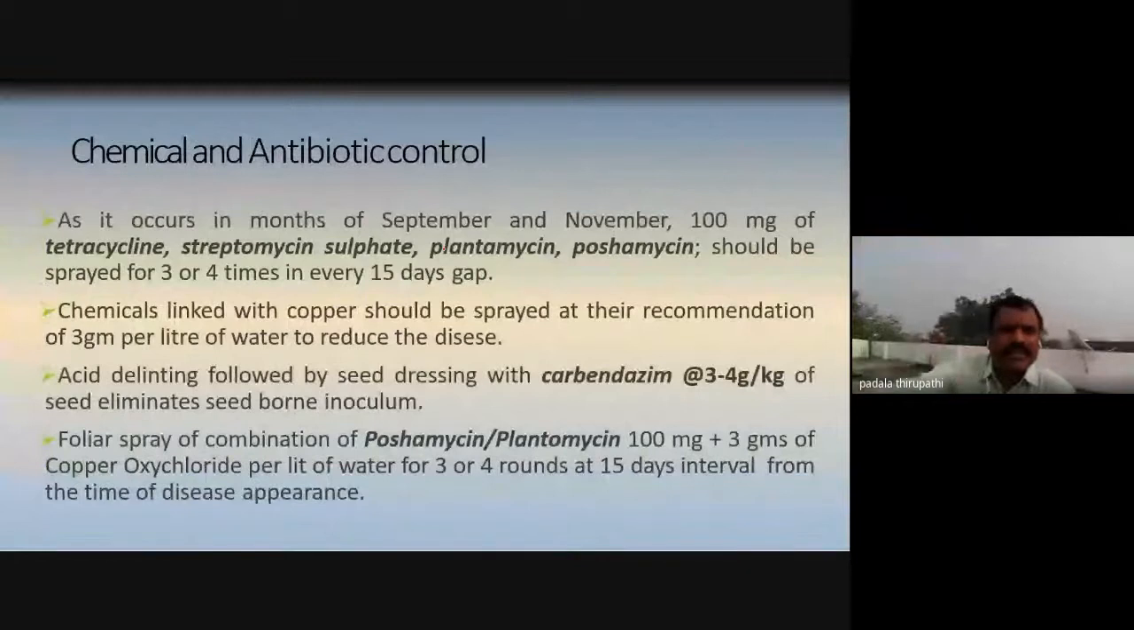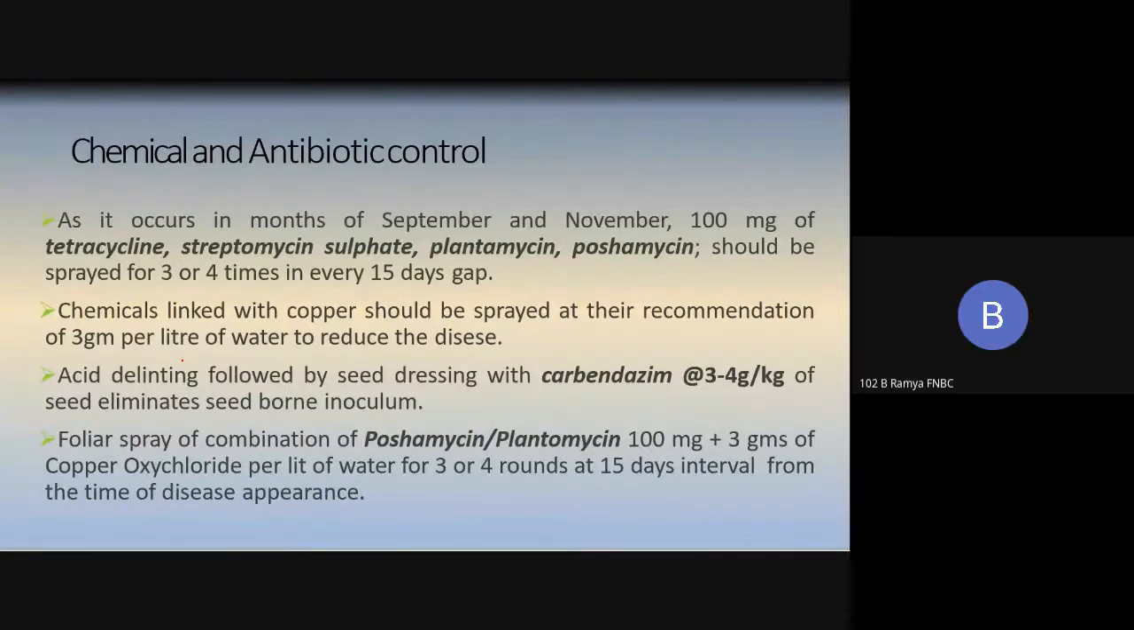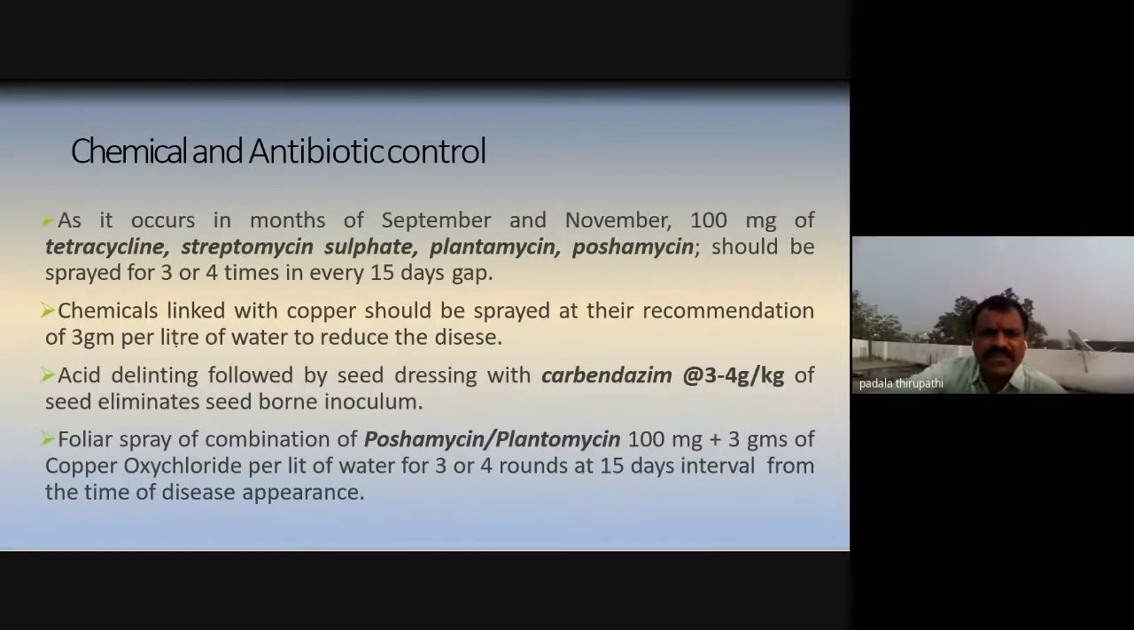Then the chemical and antibiotic control. As it occurs in the months of September and November, 100 grams of tetracycline, streptomycin sulfate, plantamycin and fosamycin. Have you heard about these terms, my dear friends? Tetracycline, streptomycin, plantamycin. Which one is the first antibiotic drug? The first antibiotic is penicillin. So penicillin is the first antibiotic drug.